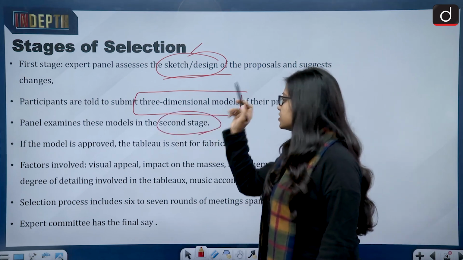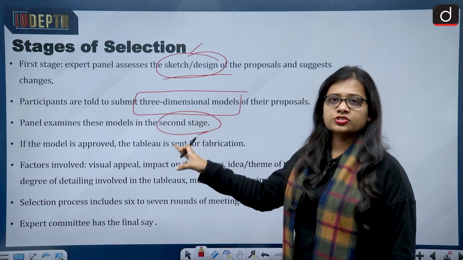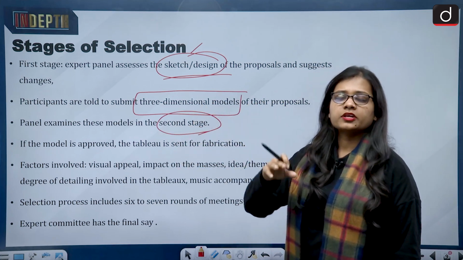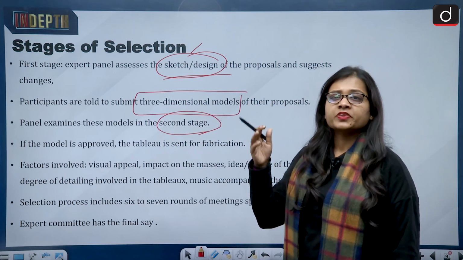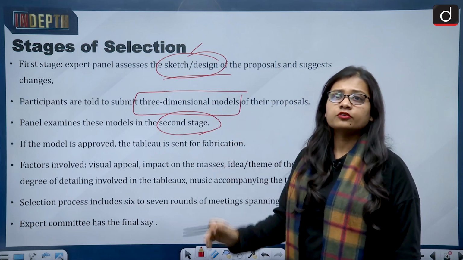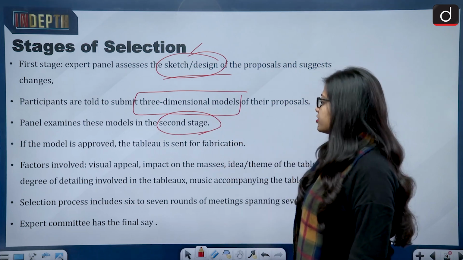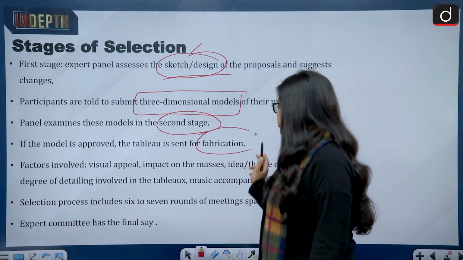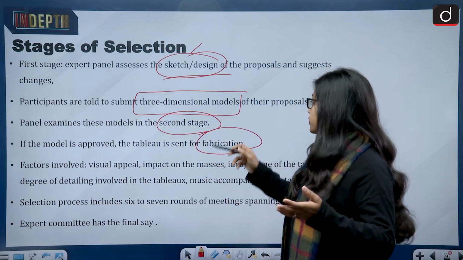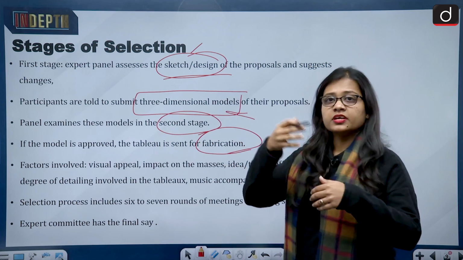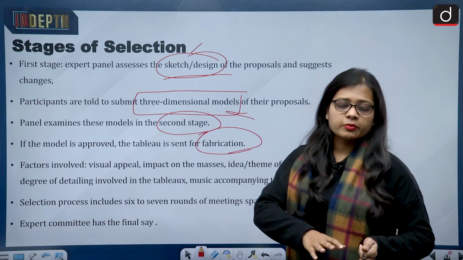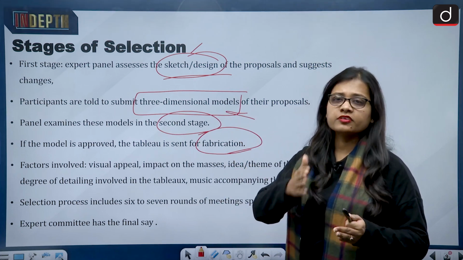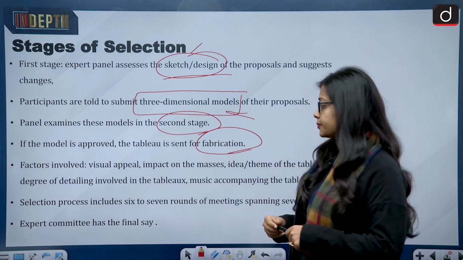If the model is approved, the tableau is sent for fabrication. So after the three-dimensional model is given, the approval comes, and if it is approved, then it moves further.